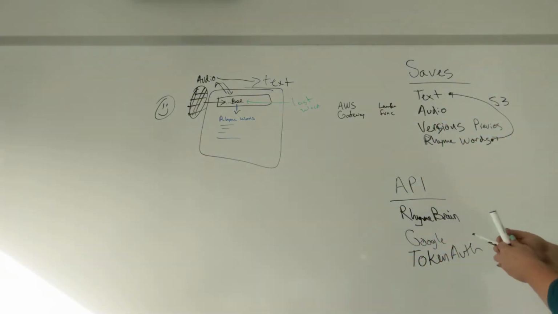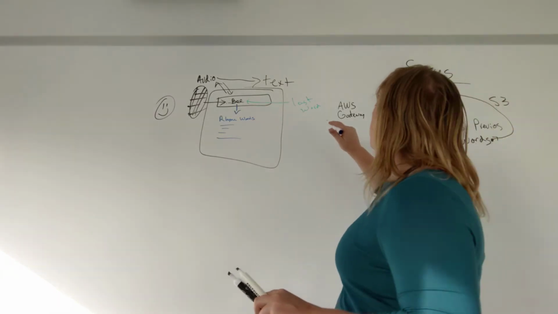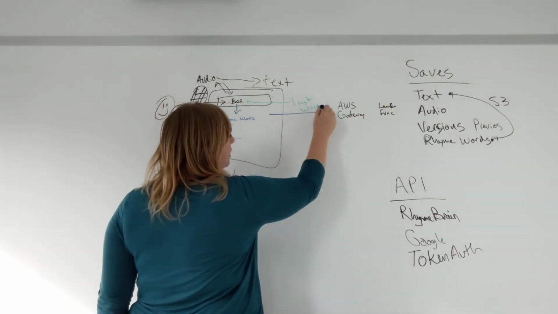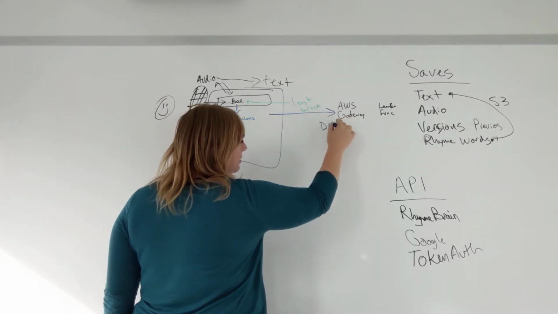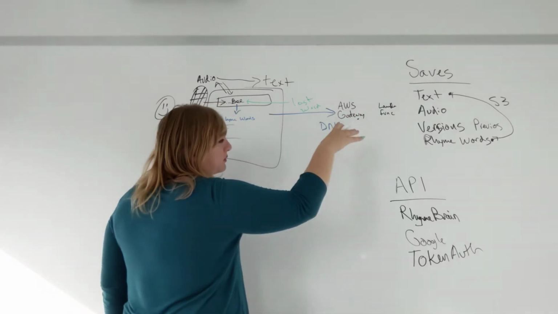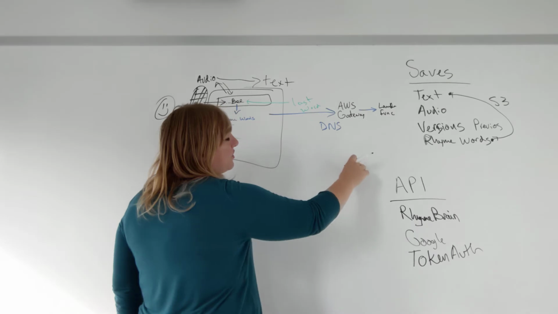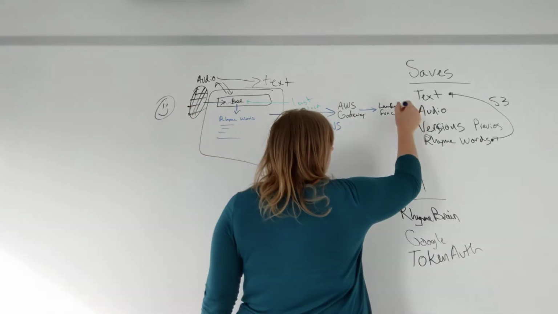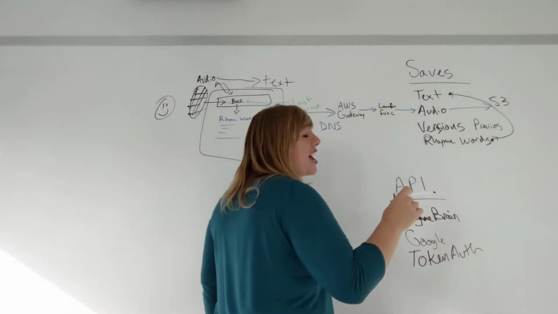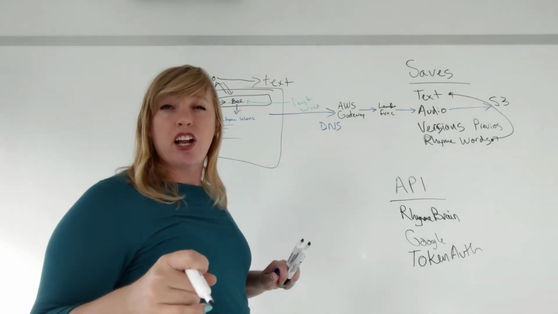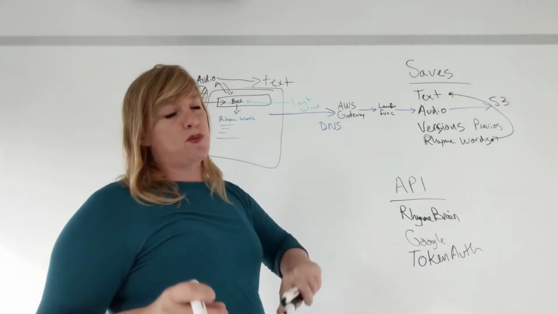So in this case, all this is going to be flowing through the AWS gateway. From the page, from the client's browser itself, we're going to be hitting this directly through some sort of DNS mapping, like your CNAME or whatever. But basically this is going to flow into the gateway. The gateway is going to say, here you go to this Lambda function for this, otherwise go to this Lambda function. So if you're submitting audio, it's going to make sure that that ends up in an S3 bucket with some sort of attribute that is associated with the user ID.